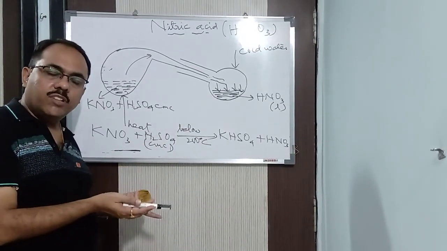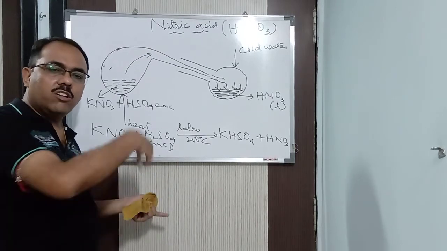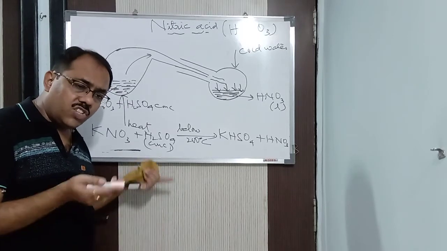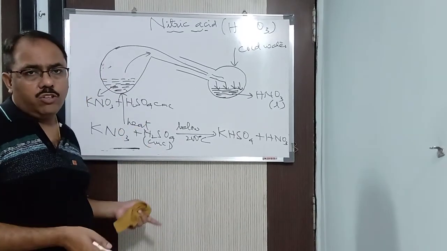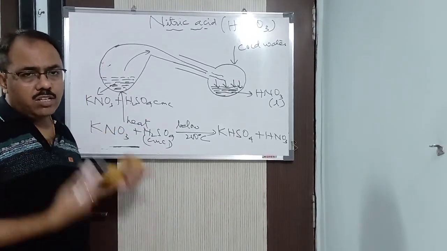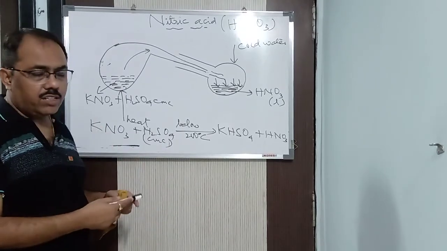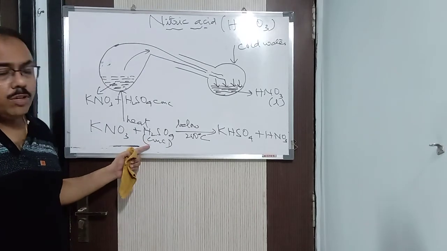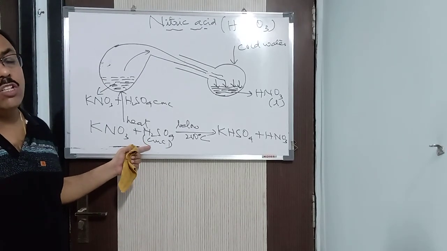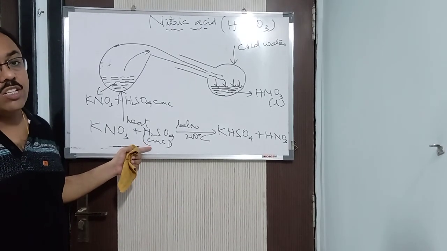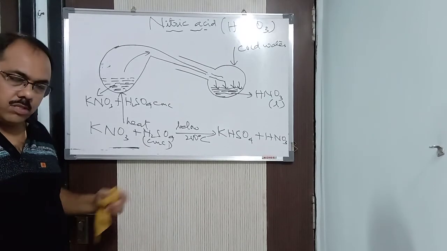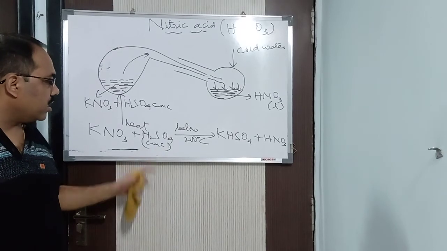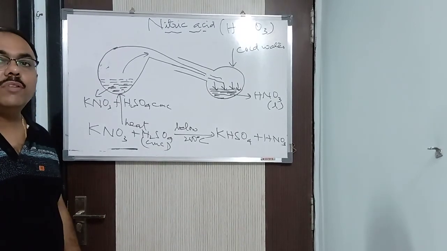That's it. For that reason I said that one volatile acid cannot replace another volatile acid, because volatile means it is going to change into the gaseous state at a low temperature only. It does not get a chance to react with potassium nitrate. So if it does not get a chance, how will nitric acid be formed? Hence we prefer concentrated sulfuric acid, which is a non-volatile acid. So for the preparation of nitric acid, concentrated sulfuric acid is preferred. Thank you.